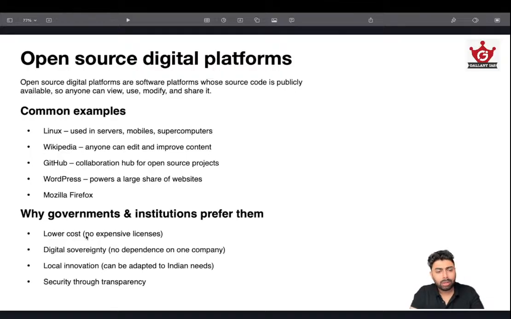Of course, there will be lower cost because there are no licenses. You know that to legally run Microsoft Windows OS, you need to have the license for that, and that should be renewed, and that is very expensive. Most of you might not have used the licensed version, but to use it at a commercial scale, you need to have licenses, and those are really expensive. That's how these companies make money, basically.